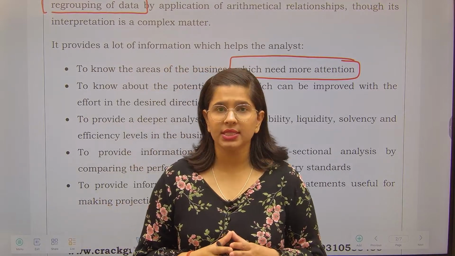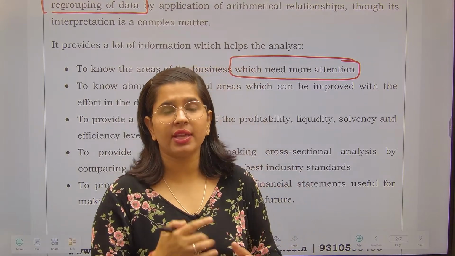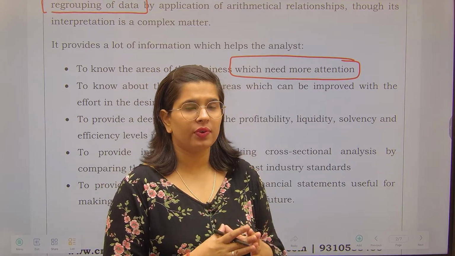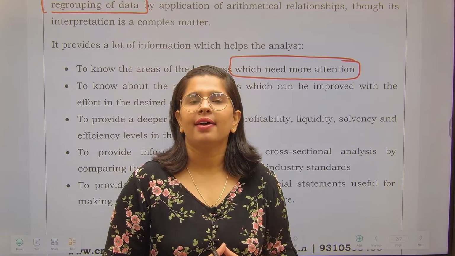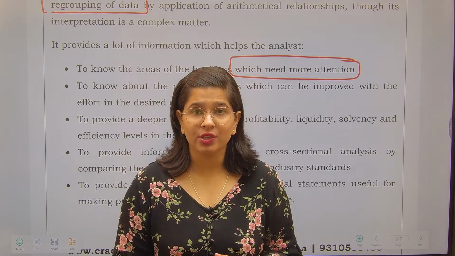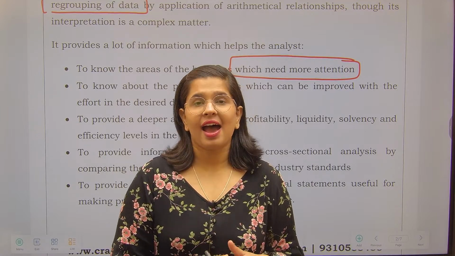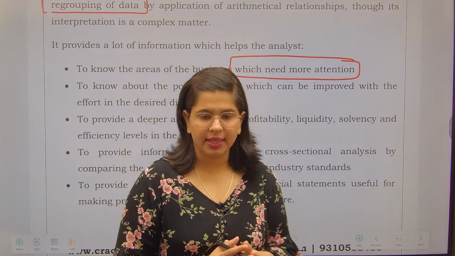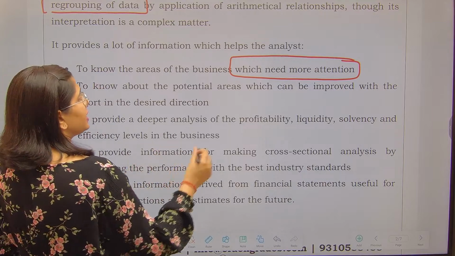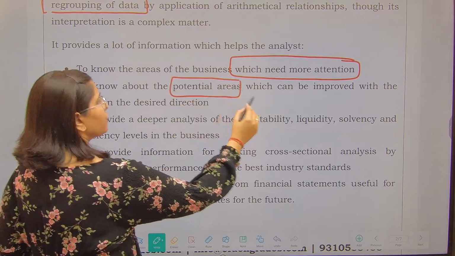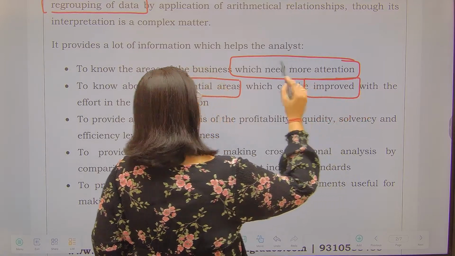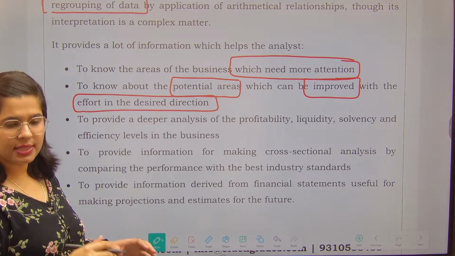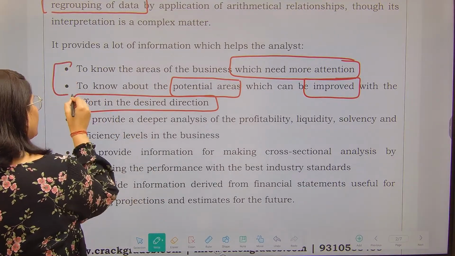Inventory turnover ratio means how fast my inventory sells out or sold out. So in that particular case, if my inventory turnover ratio is not good, then this is a sign that I have to look into my marketing practices, right? I have to see my sales channels because they are not performing well. Number one thing. Next thing is, it also tells you the potential areas which should be improved with the effort in desired direction. Okay? So it tells, obviously it is combined with that particular point.